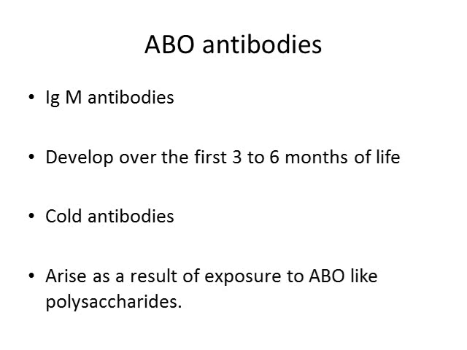So we dealt with the antigens. Now what we have is ABO antibodies. And these are mainly IgM antibodies. And they develop over the first 3 to 6 months of life. And you all know there are two kinds of antibodies, that's warm and cold. ABO antibodies are cold antibodies. And how are they generated in the body? They arise as a result of exposure to ABO-like polysaccharides.